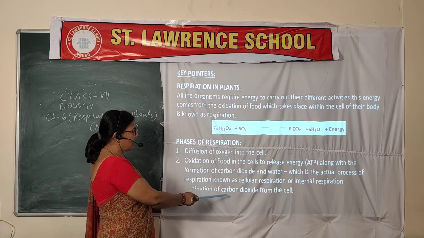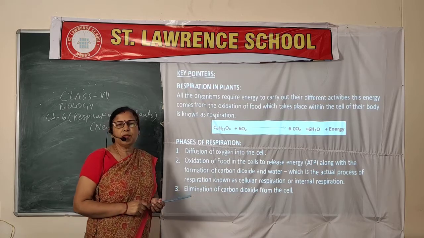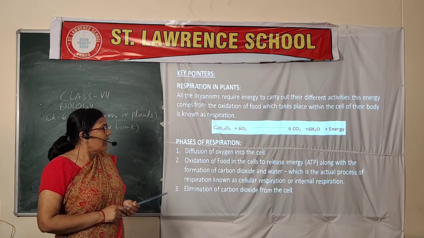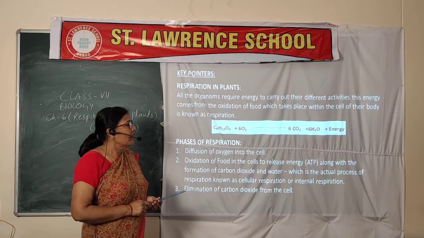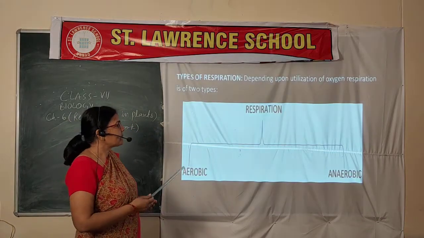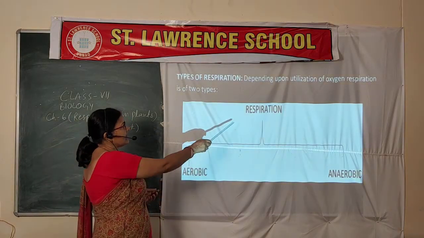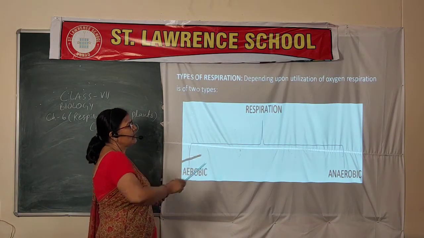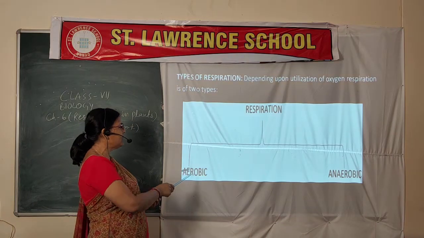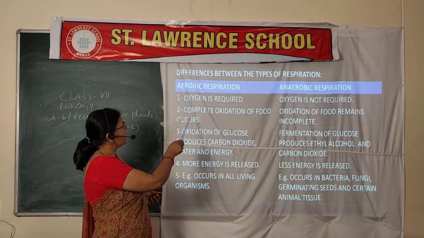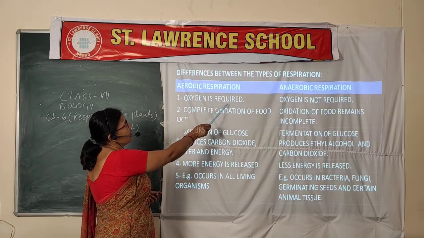Third, elimination of carbon dioxide from the cell. Elimination means removing carbon dioxide out from the cell, and that is through the stomata. In the next part I will show you the structures that help in respiration. So these are the two types of respiration: aerobic respiration and anaerobic respiration. Aerobic respiration can be differentiated; in the next slide I will show you, oxygen is required.